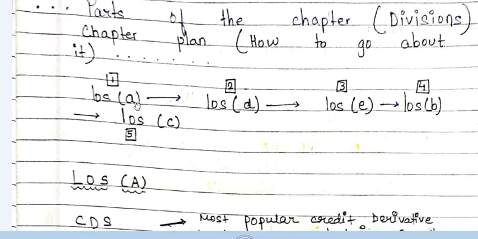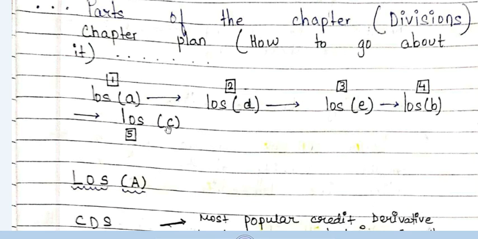We are going to start with LOS A today in this video. After that, in the next video, we are going to cover LOS D. In the video after that, we are going to cover LOS E. In the video after that, LOS B. And in the last video, we are going to cover LOS C, the 5th section of this chapter, and by that we are going to end this chapter. So this is the plan of the chapter.